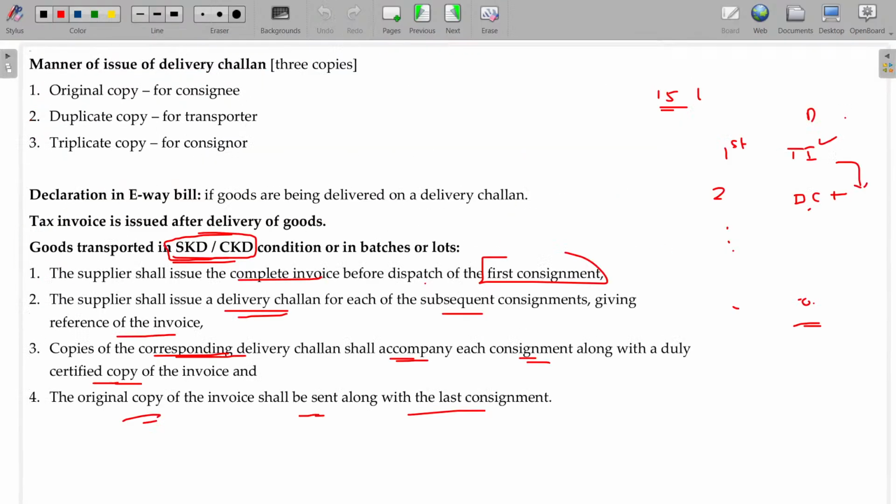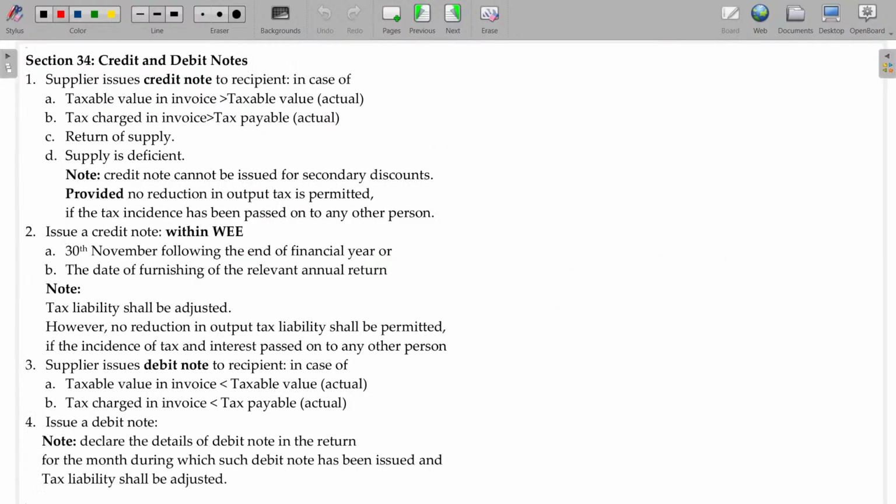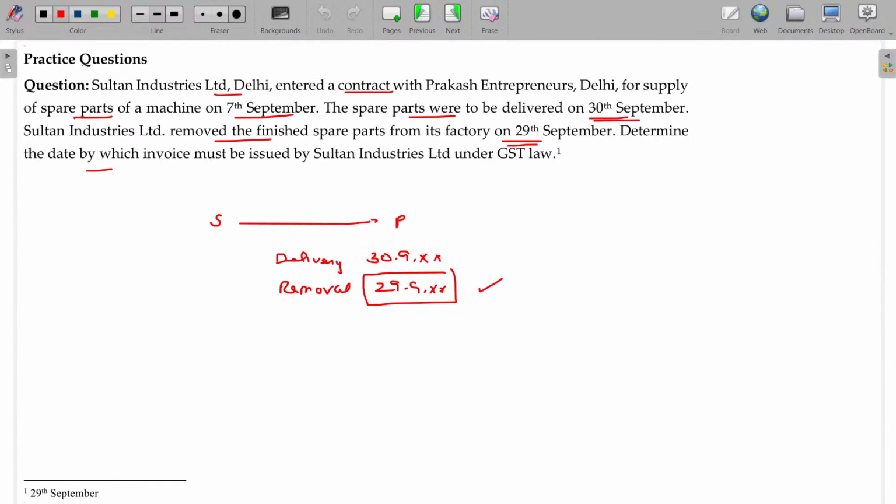So with that, we have completed tax invoice and delivery challan in detail. Credit and debit note will continue in the next class. Okay.